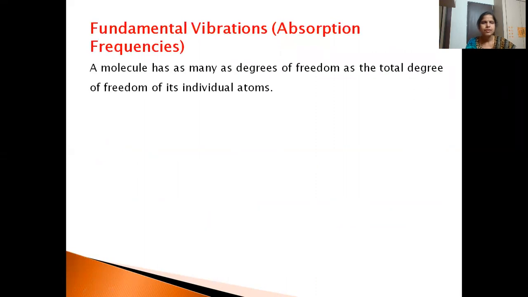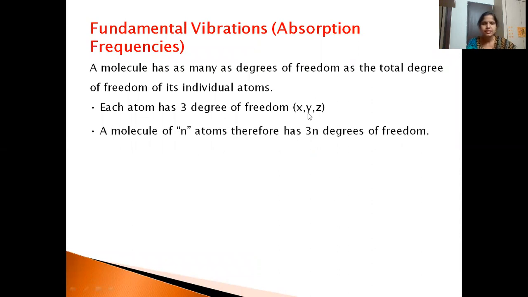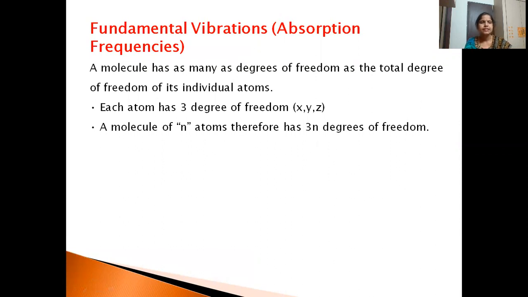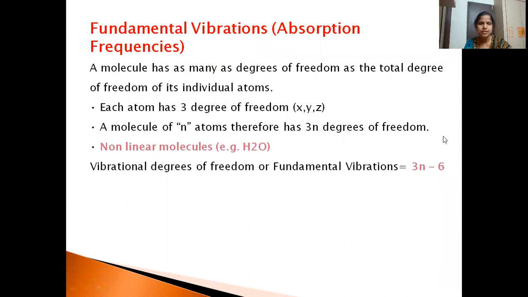Then fundamental vibrations. Each atom will have 3 degrees of freedom, along the X, Y, and Z axis. And if the molecule has n atoms, it will have 3n degrees of freedom. For non-linear molecules such as water, what is the shape of water? It is angular.